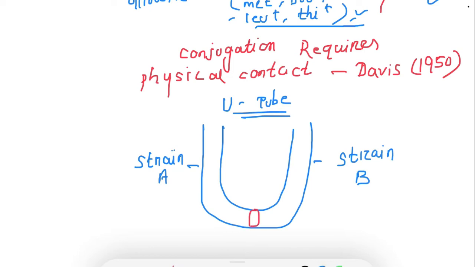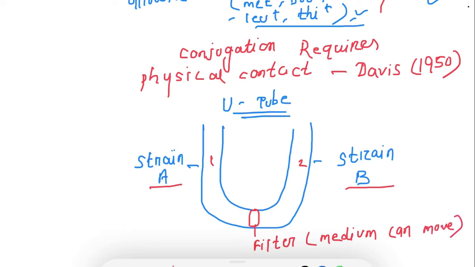And here in the center a filter is present. These two arms, arm 1 and arm 2, where in arm 1 strain A is present and in arm 2 strain B is present, and these two arms are separated by a filter, and through this filter only the medium can move, not the cells, not the bacteria.